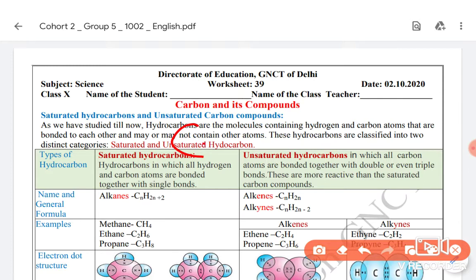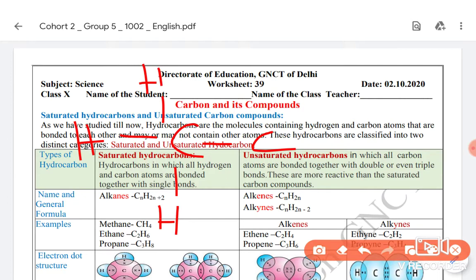If we look at two carbons, one line represents that carbon has shared only one electron. You know that carbon has 4 electrons in its outermost shell and requires sharing 4 electrons. So one electron is shared between carbon and the other carbon.